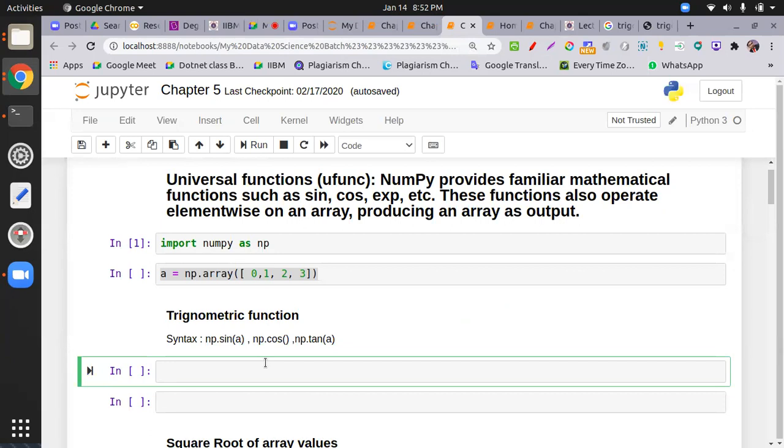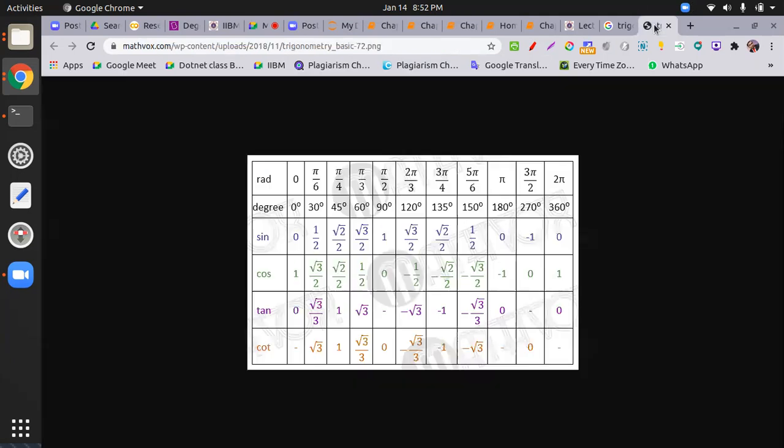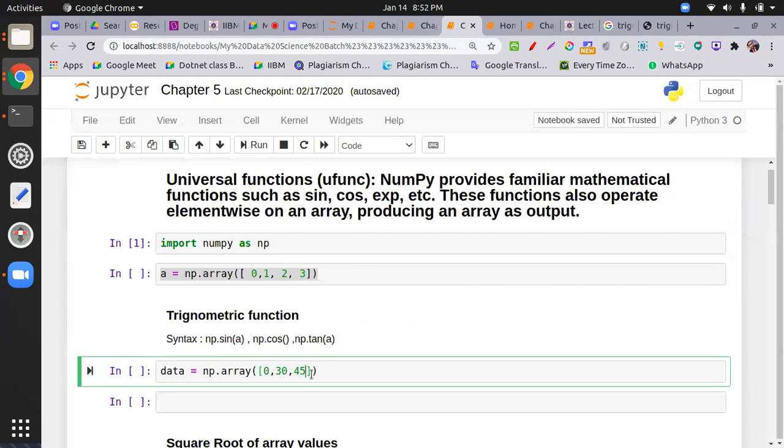So what I do is take data equal to np dot array, one dimension, 0, 30, 45, in that sequence 45, 60, and 90.